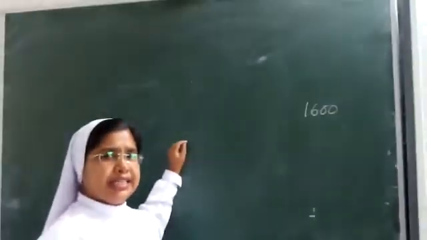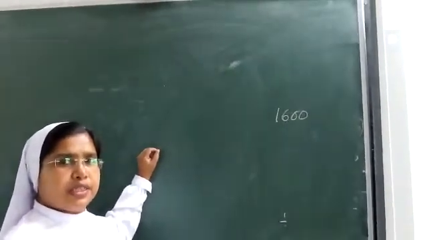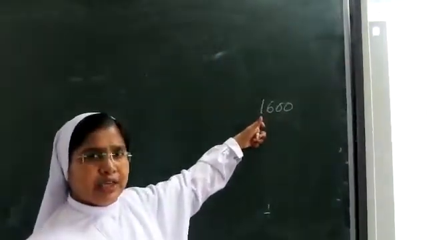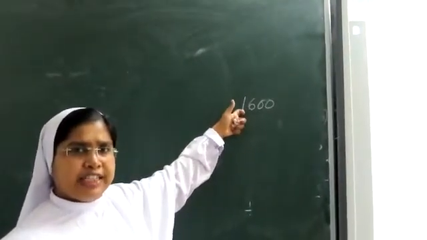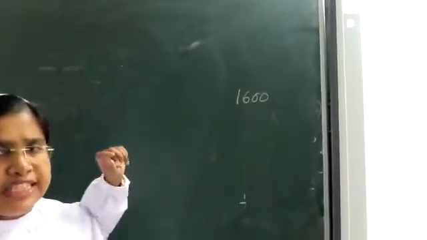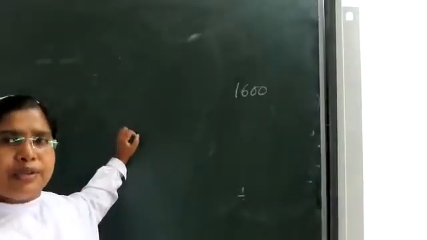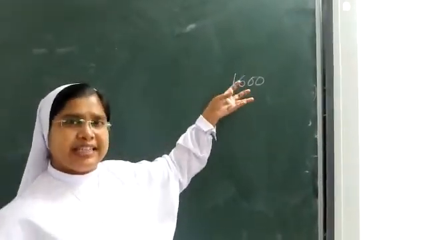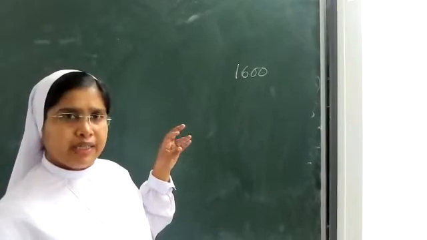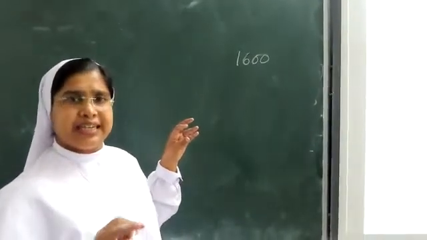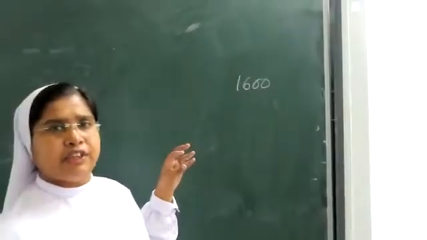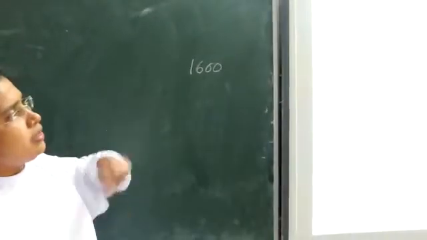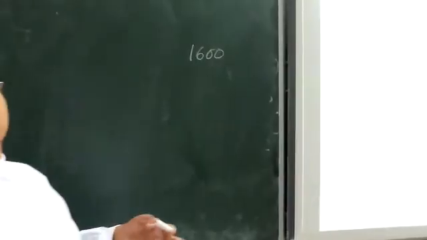Yes. Previously I said how can we find out whether it is the sum? If it is a multiple of 180, or if it can be divided by 180 without any remainder, we can say that it is the sum of the angles of a polygon. The conditions here have to be kept in mind. If 1600 is a multiple of 180, or if 1600 can be divided by 180 without any remainder, that is, the remainder has to be 0, in that case we can say that the sum of the angles of a polygon can be 1600 degrees.